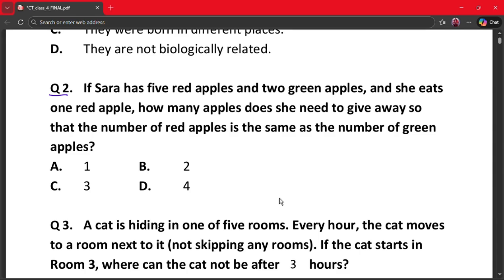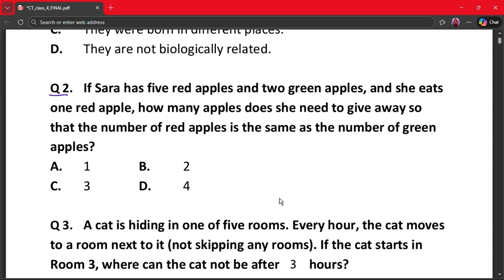If Sarah has 5 red apples and 2 green apples and she eats 1 red apple, how many apples does she need to give away so that the number of red apples is the same as the number of green apples? A. 1, B. 2, C. 3 and D. 4.